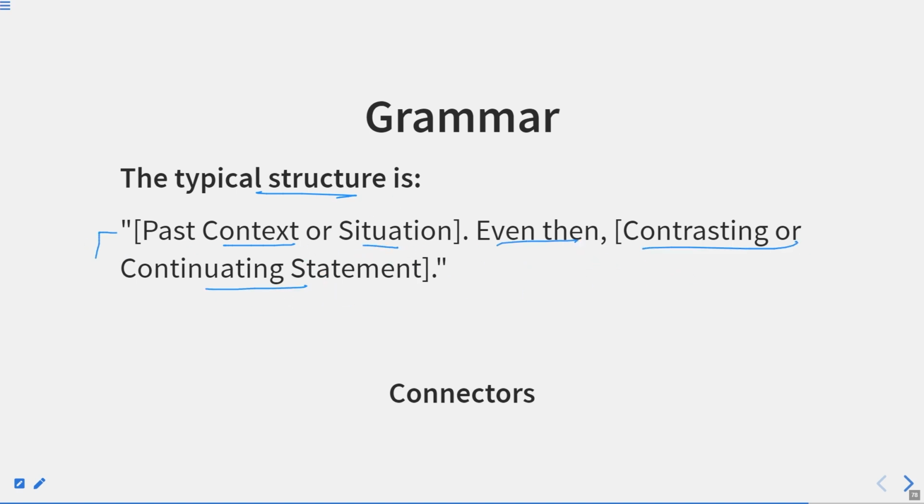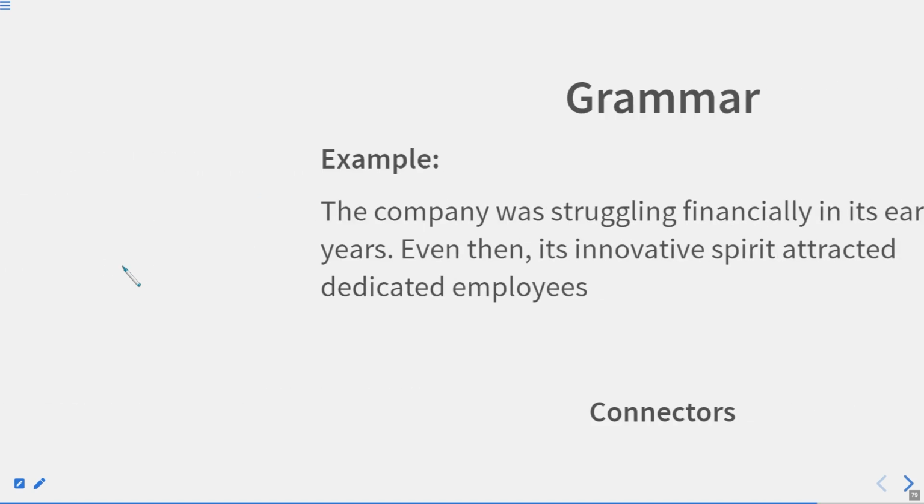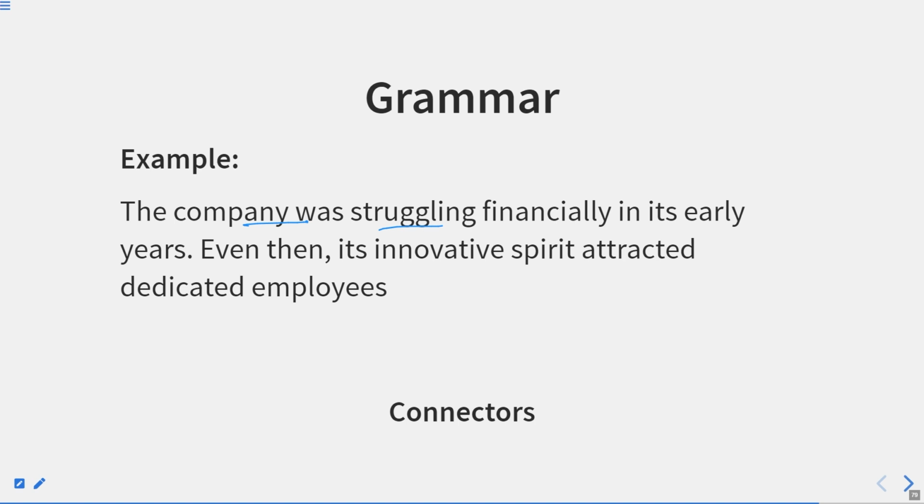So here also both the statements contrast with, or contradict, each other, but the main thing is that whatever is written in the main clause should be in the past tense, because that was expected to be changed in the past time only. For example, the company was struggling financially in its early years. So early years, we are showing the time of past. Even then, it means even at that particular time, its innovative spirit attracted dedicated employees.